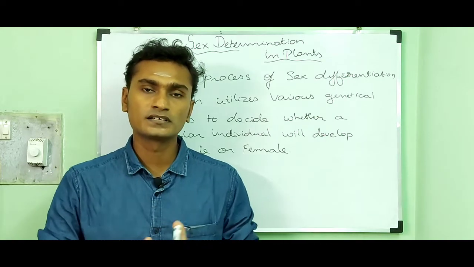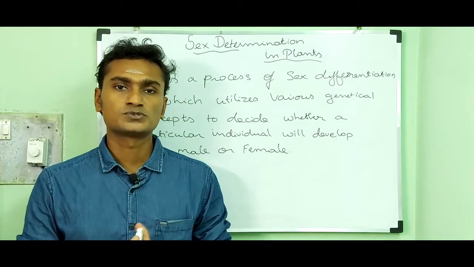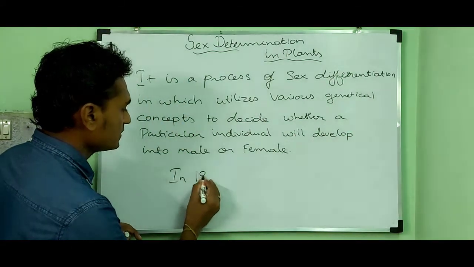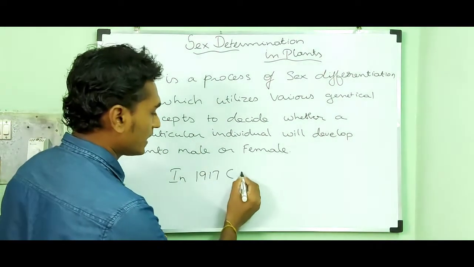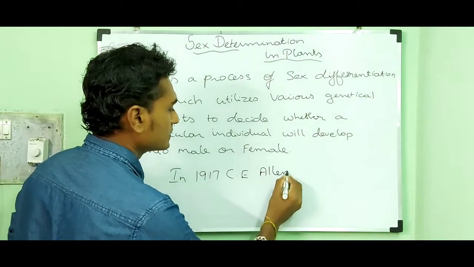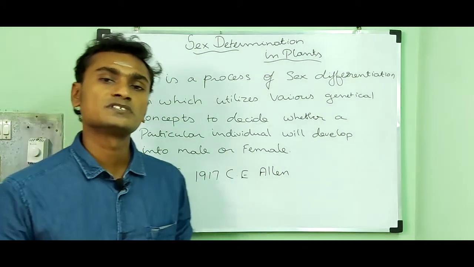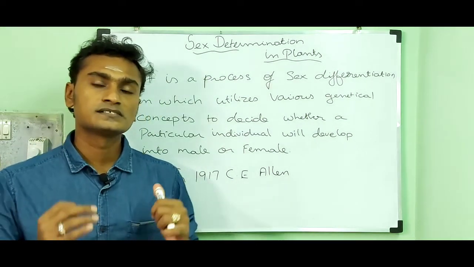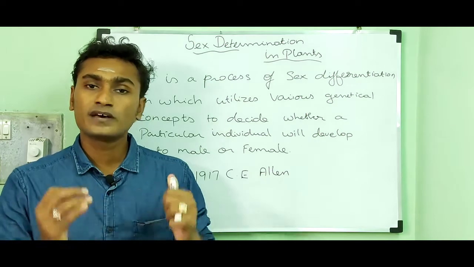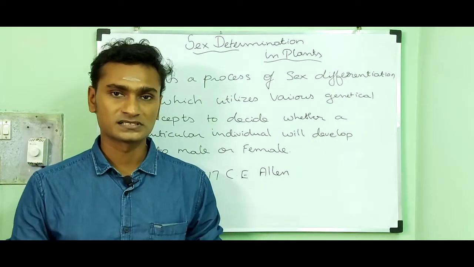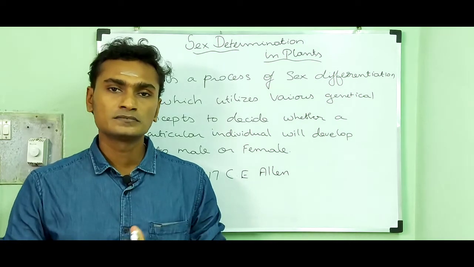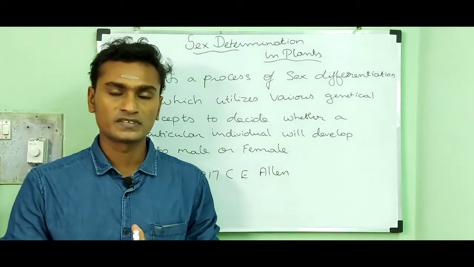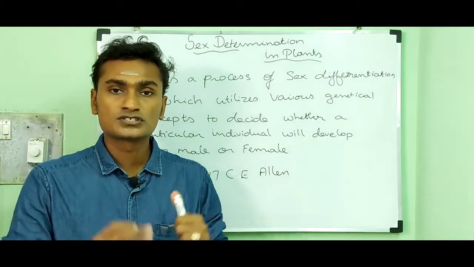In 1917, C. E. Allen discovered sex determination in plants. His findings tell us it is a complicated process, and the sex can be determined by some of the factors.